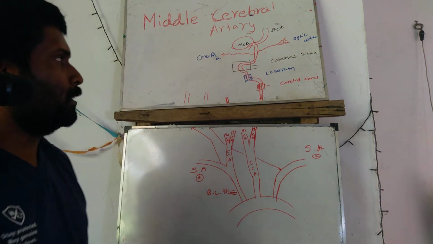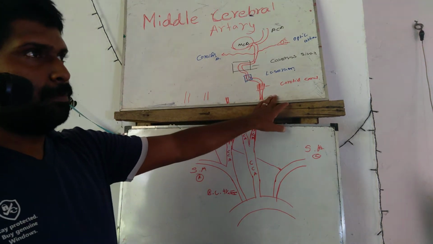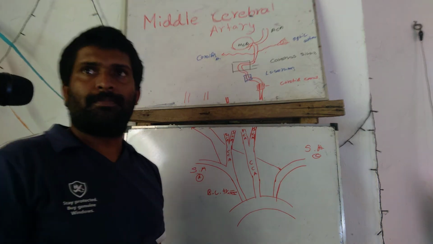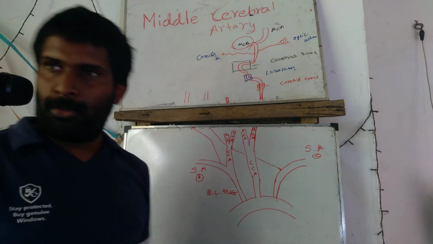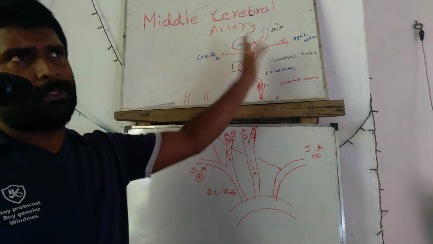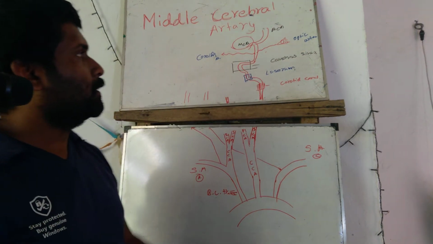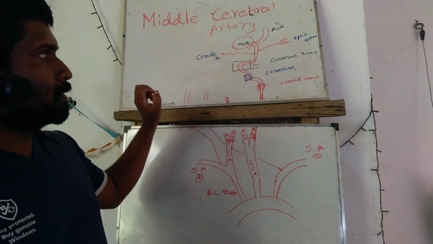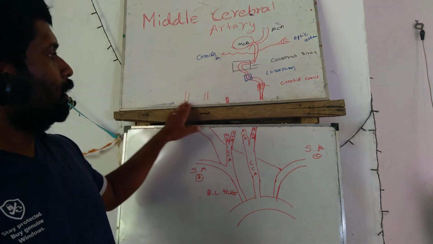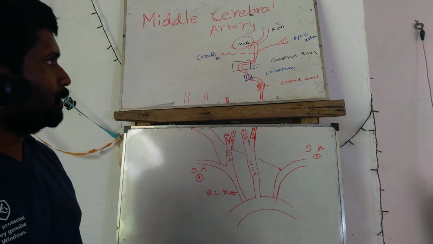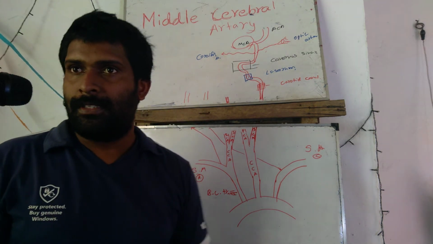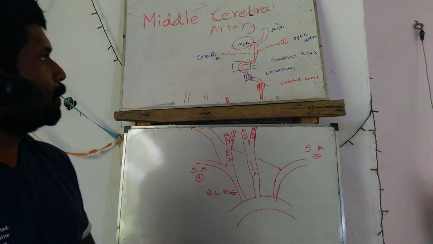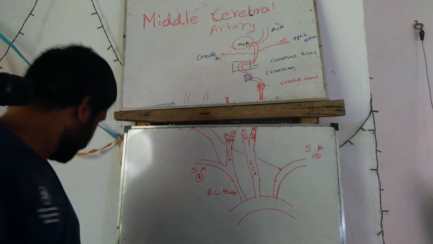This is the internal carotid supply on the left side. Why have we talked about this left side circulation supply? It is most important because it gives the dominant side of the brain hemisphere. That is the most important. Then we are going to discuss the posterior aspect of the circulation, which is the vertebral circulation.